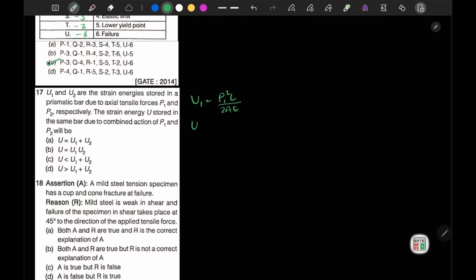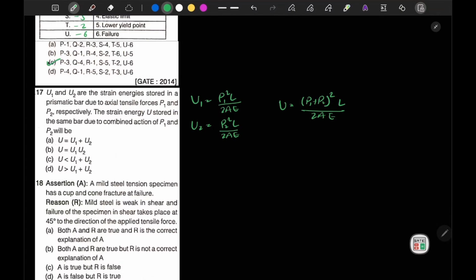If I write U2, it is equal to P2 square L by 2AE. Now if I write U, so U will be (P1 plus P2) square L by 2AE.